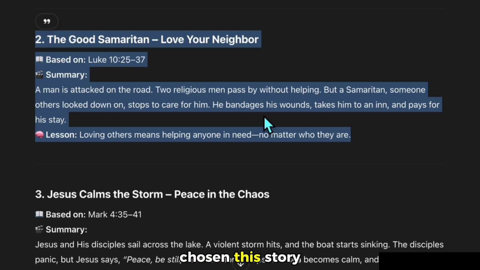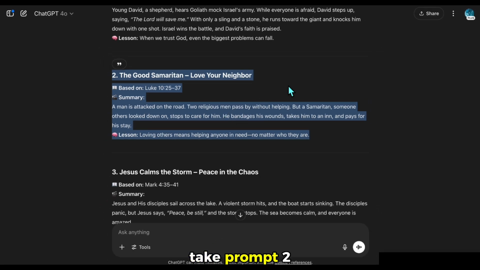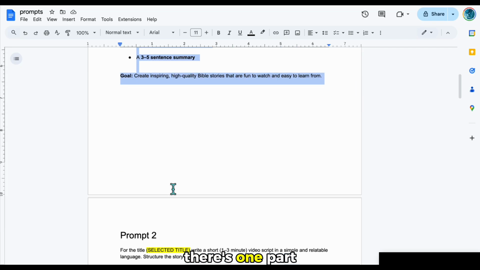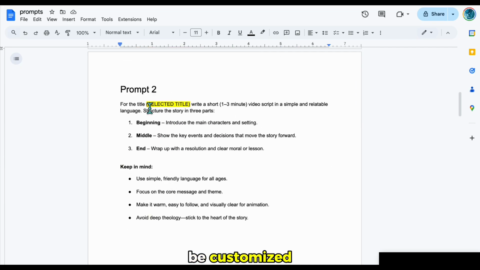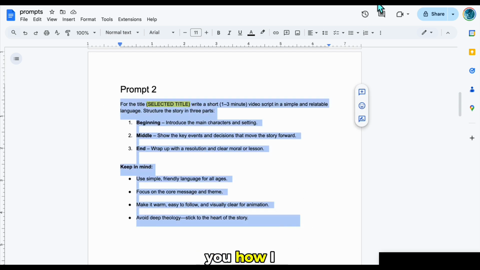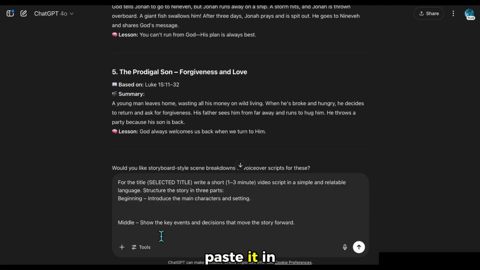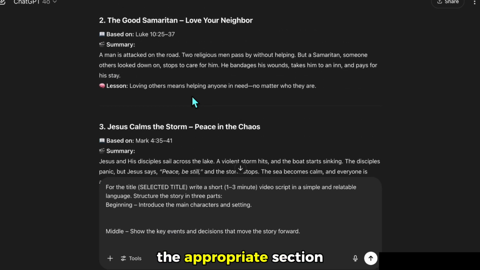Now that we've chosen this story, I go back to the document to generate the script. This time I take prompt 2 from the prompt document. There's one part in the prompt that needs to be customized. I will paste the title of the story I selected there. Let me show you how. I copy the second prompt, paste it in, and insert the story title in the appropriate section.